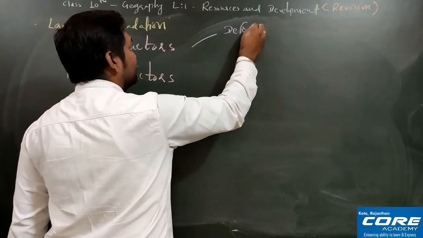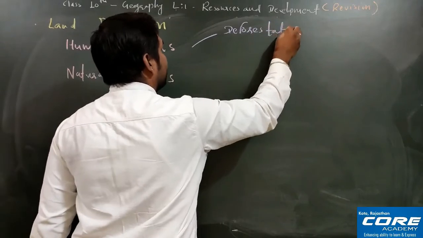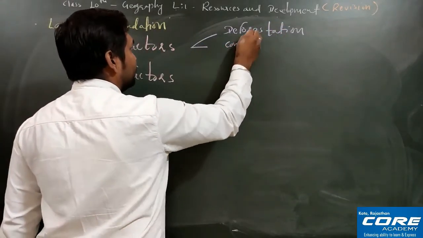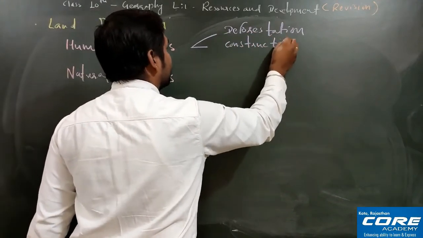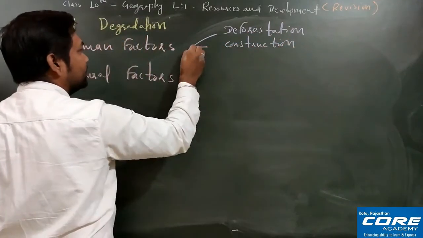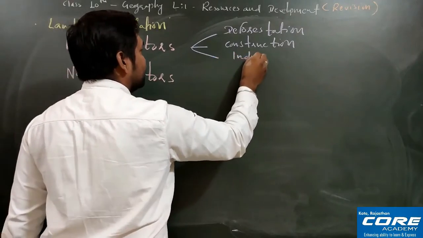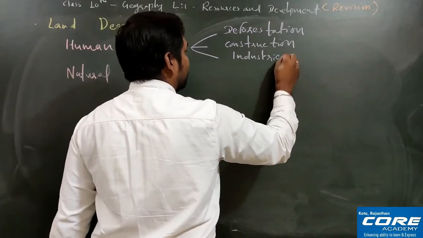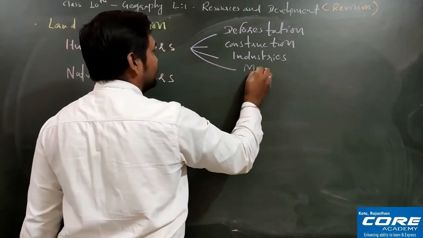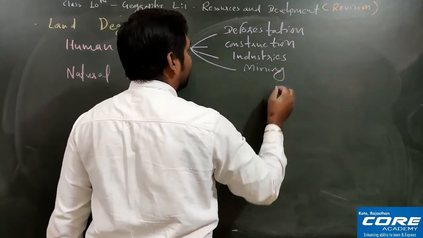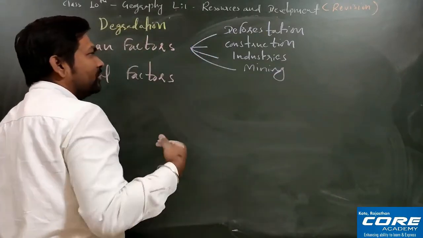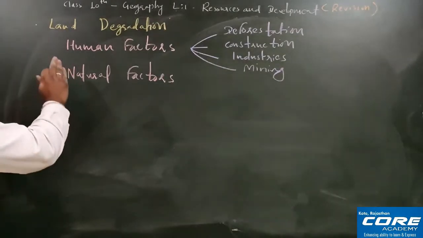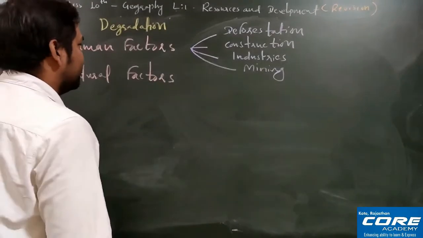deforestation. Fine, deforestation is a very important one. Apart from deforestation, you have the construction activities that are going on. Apart from that, industrial development, industries. Apart from that, mining is also there. Okay, mining. So deforestation, construction, industries, mining, transportation, all this will come under the human factors. Fine, I hope this is clear to all of you.